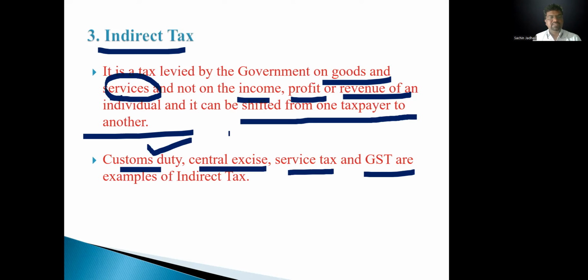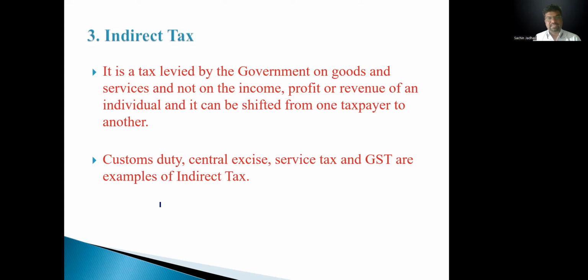Actually existing now, custom duty and GST are the major examples of indirect tax. Excise duty was totally removed because of GST. Service tax was also totally removed all over India because of the implementation of GST. So only two indirect taxes remain here: first, custom duty, and second, GST.